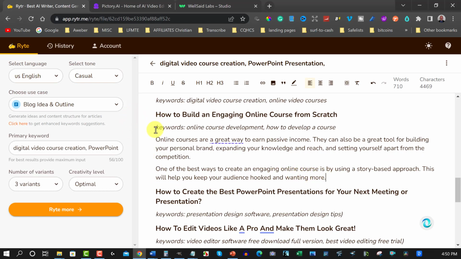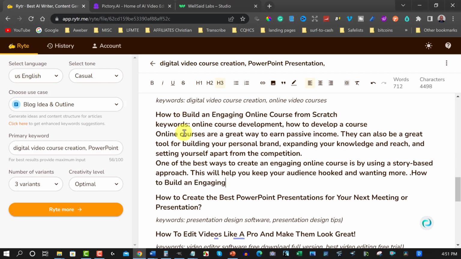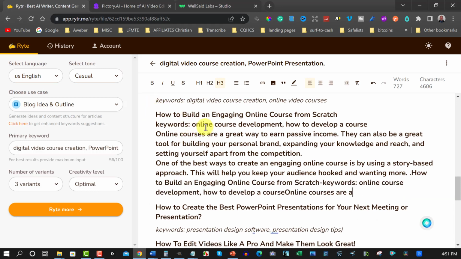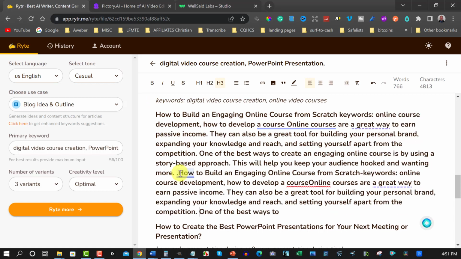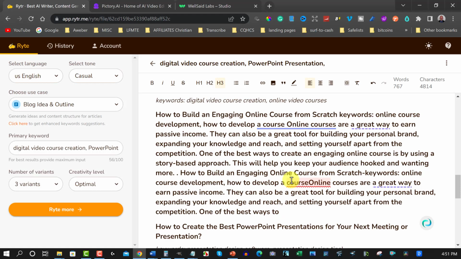Okay, that's really good. So let's now highlight over the top of this and continue writing. Now this is going to expand, make it a bit fatter because it has included this one as well. So let's just see what it says here. Then we're going to just go here. How to build an engaging online course from scratch.